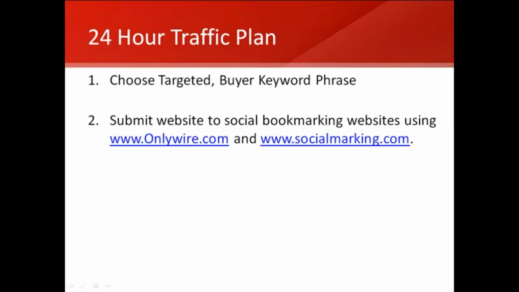Social Marking helps automate the process, though, by giving you a list of an additional set of social bookmarking websites to consider, quite a bit more than the 20 OnlyWire covers. So you find more sites that you could submit your business to, and it will bring up a list where, if you just click on the name of the website, it will pre-fill the forms for the social bookmarking.